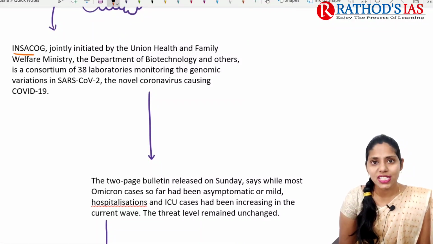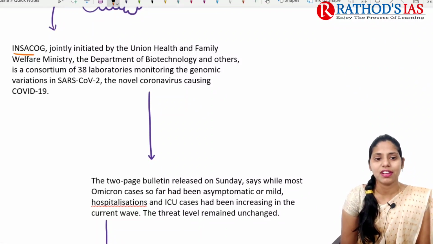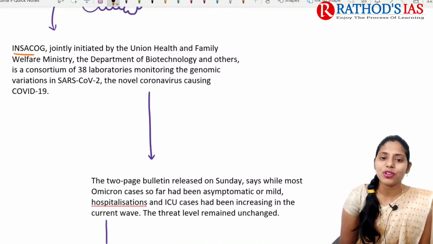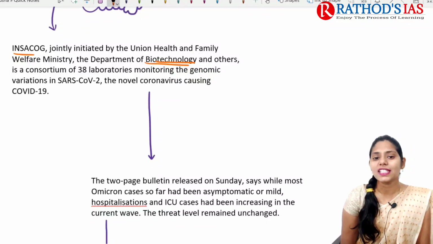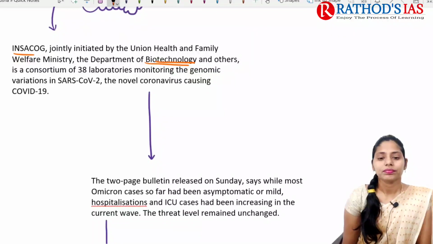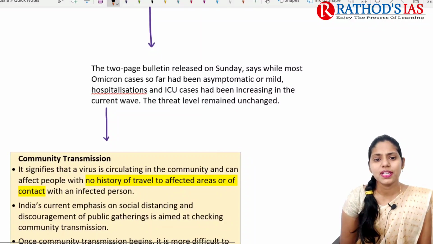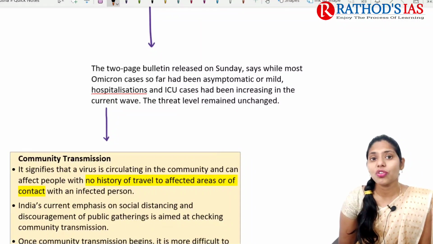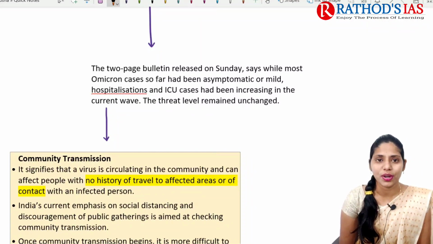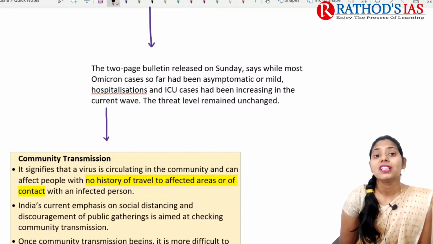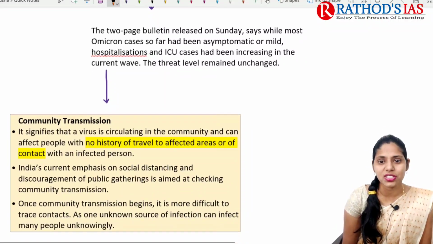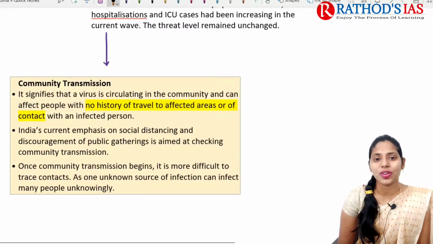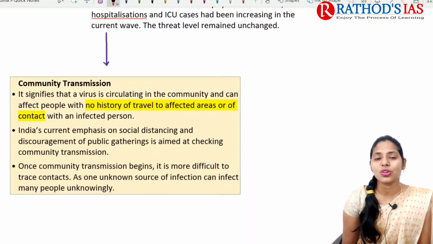Okay, so if we're talking about details, it mainly says that INSACOG, which was jointly initiated by the Union Health and Family Welfare Ministry, the Department of Biotechnology and others, is a consortium of about 38 laboratories, right? So it came up with a recent bulletin. It mainly said that the number of cases related to Omicron is increasing, and Omicron has been seen to cause very mild symptoms or be asymptomatic, and hospitalizations and even ICU admissions are very much less, okay, regarding this Omicron.